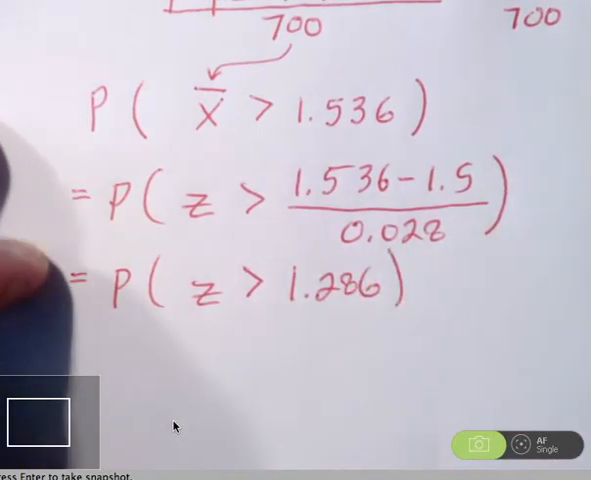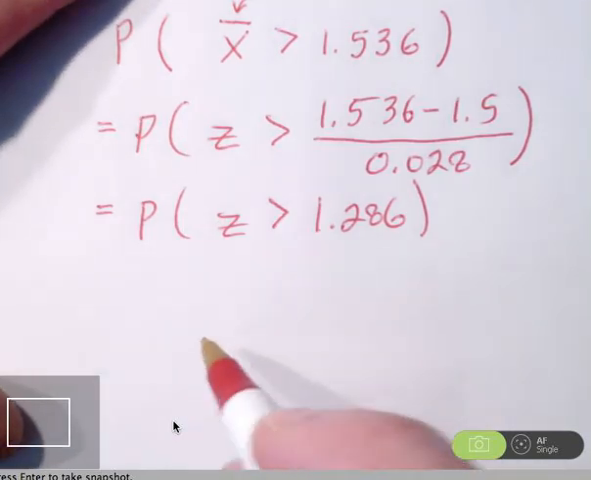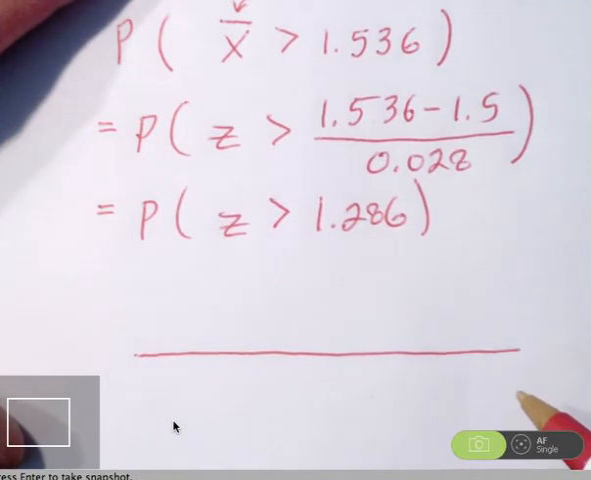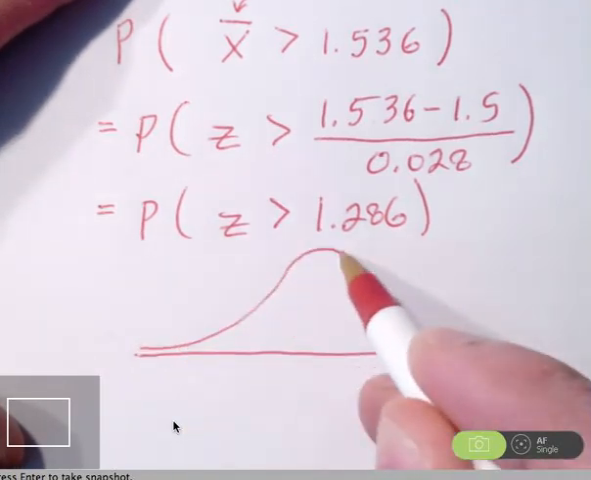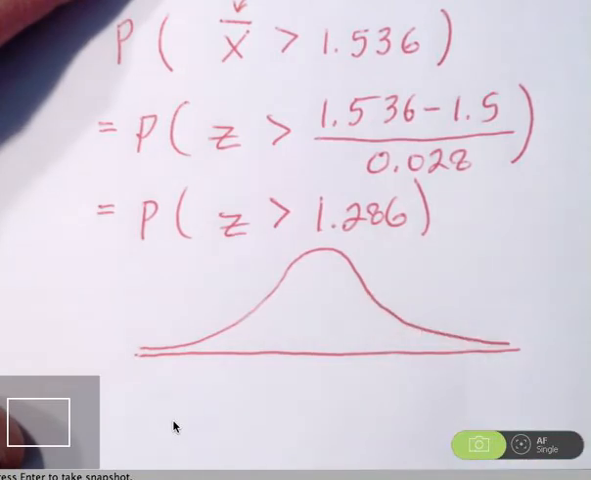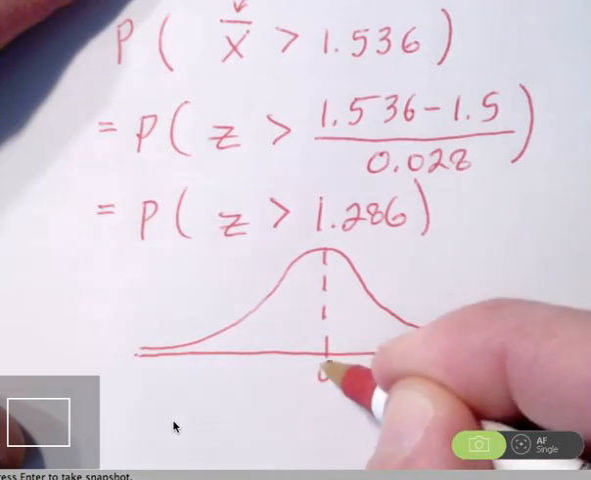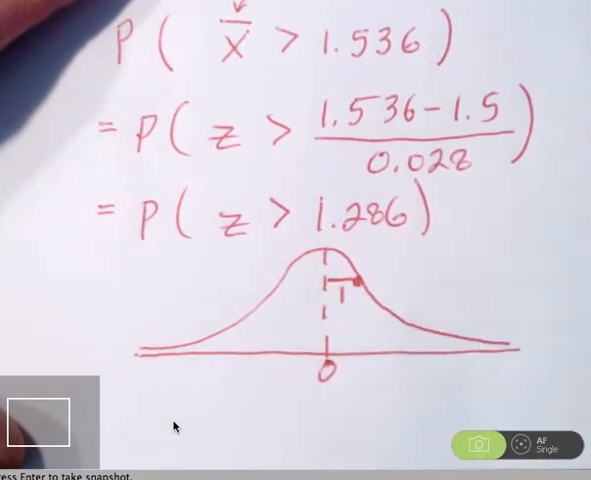So I think it's good to consider the picture in this context also. So what we've got here, and we could write this picture in terms of x. We could write this picture in terms of z-scores. I'm going to draw it in terms of z-scores. So our z-scores have a mean of 0. They have a standard deviation of 1. And I'm interested in z-scores that are at or essentially more extreme than 1.286.